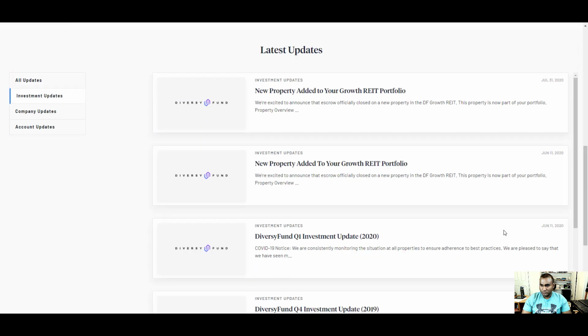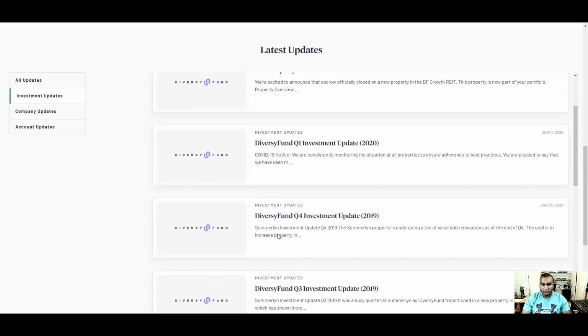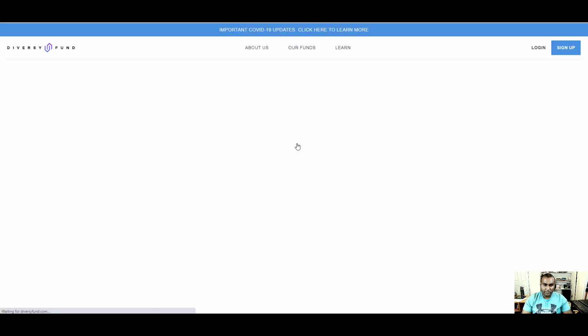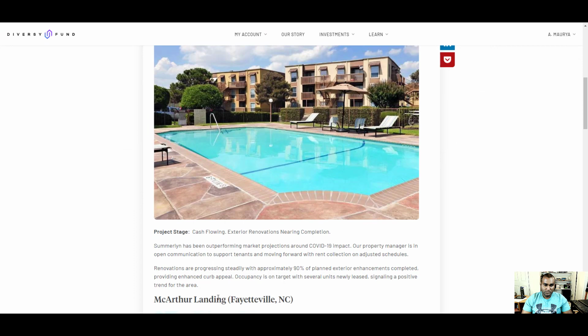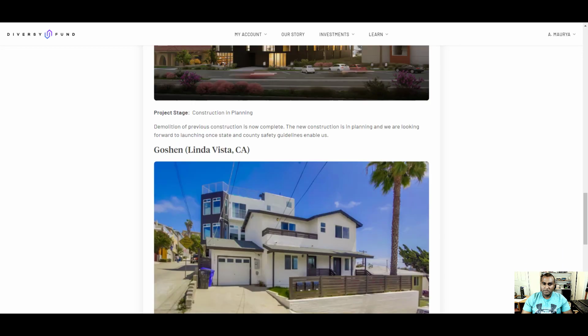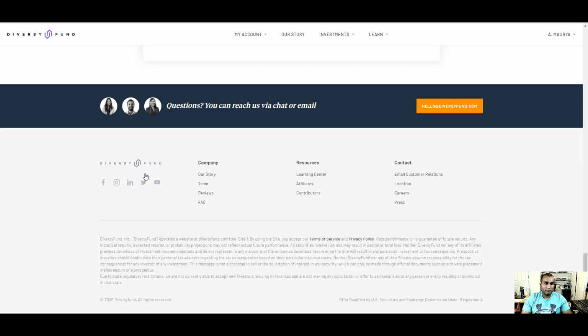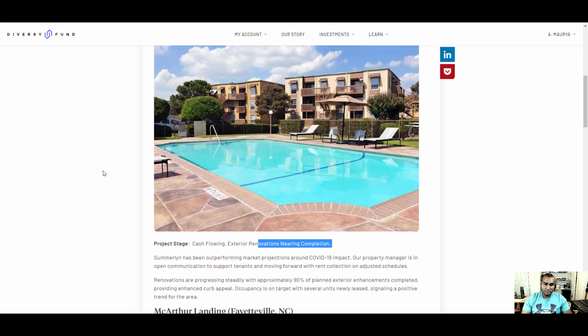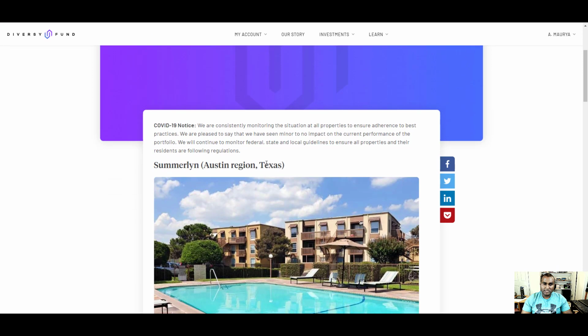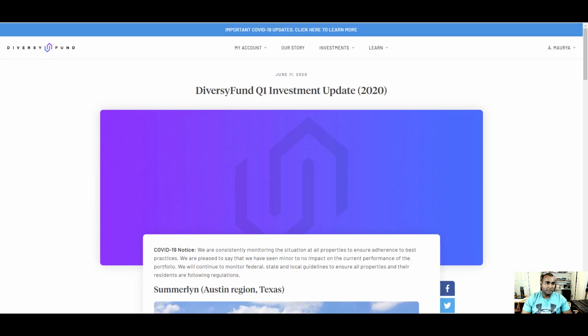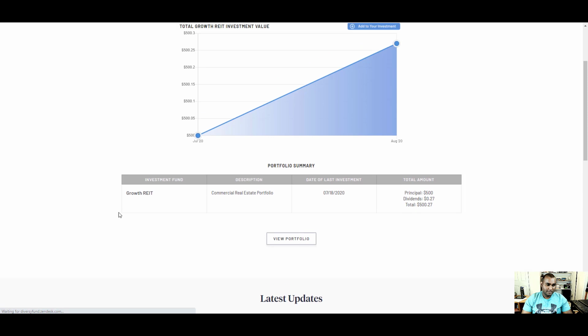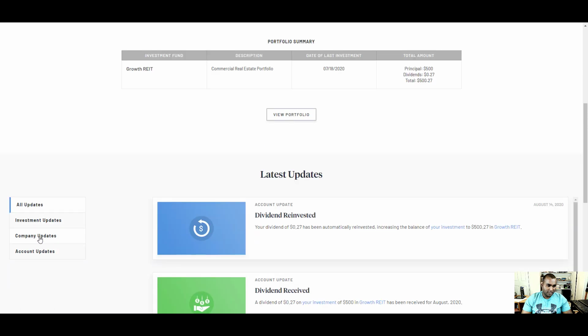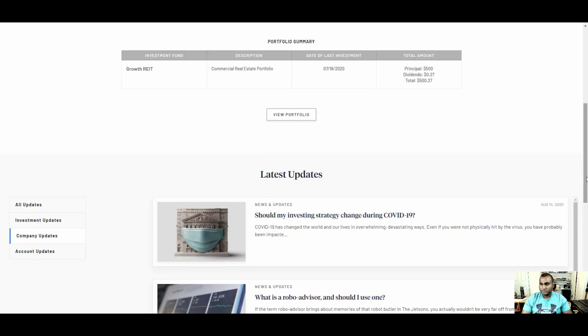So what about this one? July 11th. Okay, July 11th was the Q1 investment update. Let's look at this here, what they give you. So cash flowing, renovation, interior and complete. Okay, pretty straightforward. This is in Texas, this property, so they have a lot of apartments, it seems. Okay, let's look at company updates.